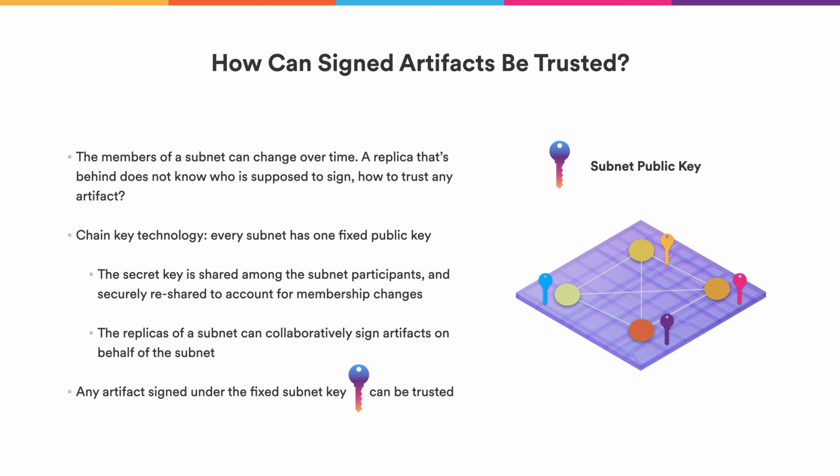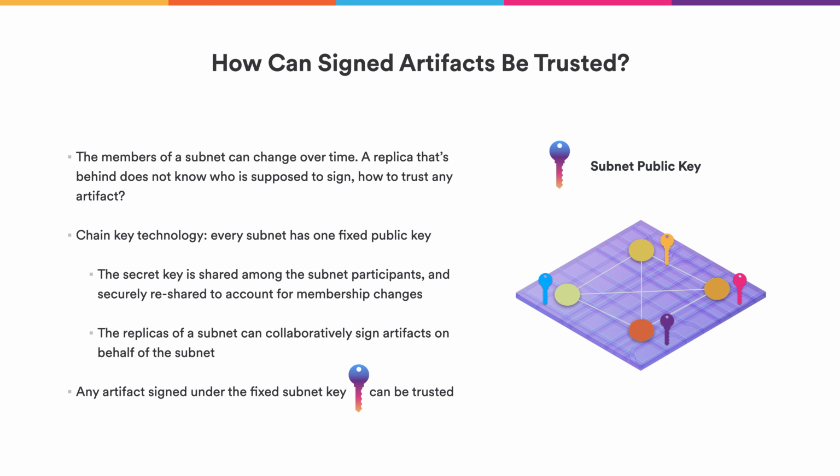Luckily, we have a solution to this problem that we call chain key technology. Every subnet or every blockchain has one fixed public key. This public key does not change over time. The corresponding secret is actually shared between the participants of the subnet. And if the membership of the subnet changes, then the secret shares are securely redistributed over the new members.